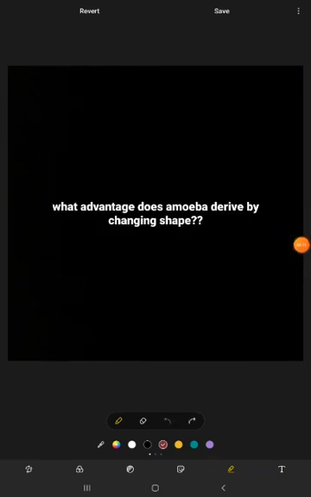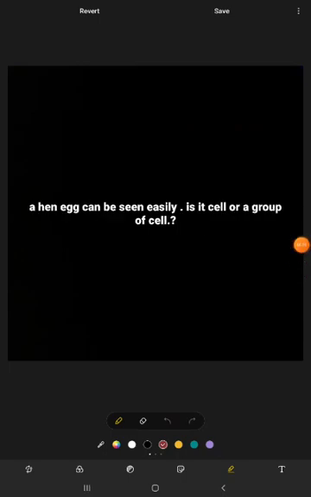Here I ask a question: what advantage does amoeba derive by changing its shape? If you know the answer, tell me. In the previous video I asked a question: a hen's egg can be seen easily, is it a cell or a group of cells? I told you to comment below, but in that video the comments were turned off, so you couldn't comment.